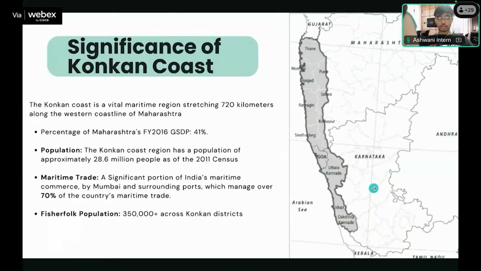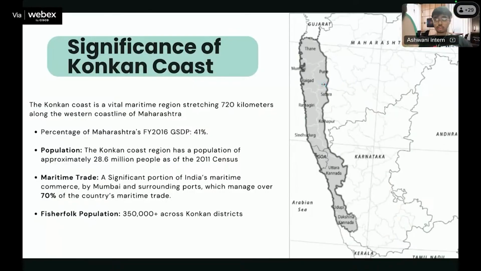Firstly, why Konkan coast? What's the significance of the Konkan coast? Konkan coast is a vital maritime region stretching about 720 kilometers along the western coastline of Maharashtra, with its key districts including Mumbai, Raigad, Ratnagiri, and Sindhudurg, which you can see in the map here.